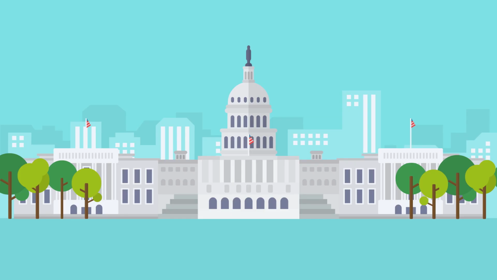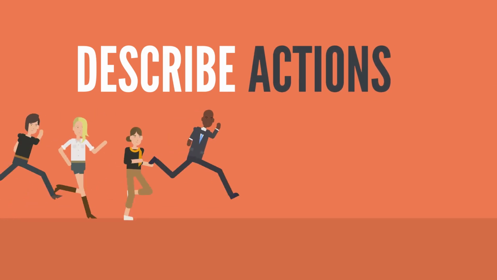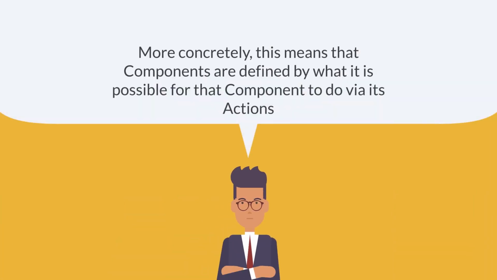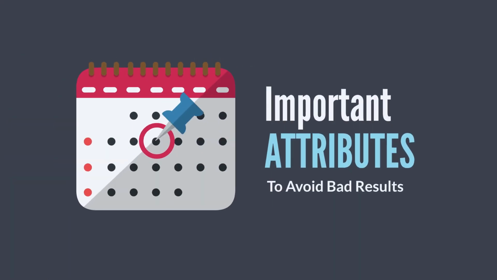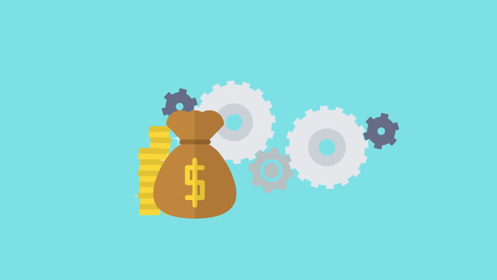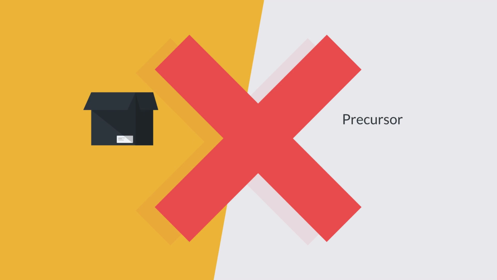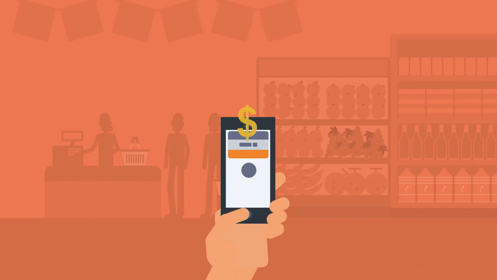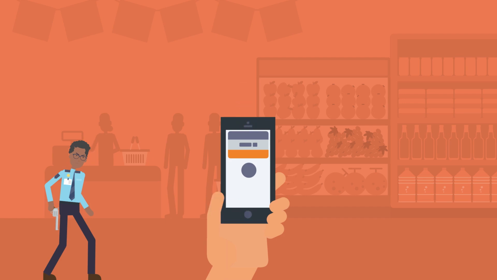They are built from finite-state machine logic and define their behavior by actions that directly translate a discrete existing input, or before state, to an output or after state. More concretely, this means that components are defined by what is possible for that component to do via its actions. By defining components by their actions in this way, components potentially gain two important attributes when trying to avoid bad results. First, components can behave more like finance building block primitives rather than as black boxes, a precursor for application composability. Second, the use of components allows creators to directly set their own definitions of what should be possible for that transaction, creating explicit guardrails on what can and cannot happen, and creating the final output state.